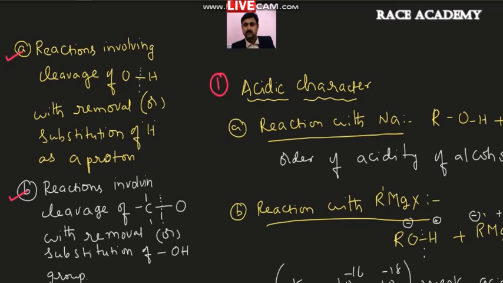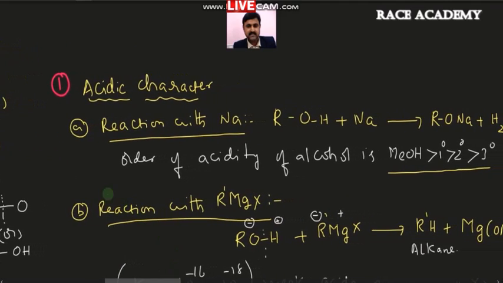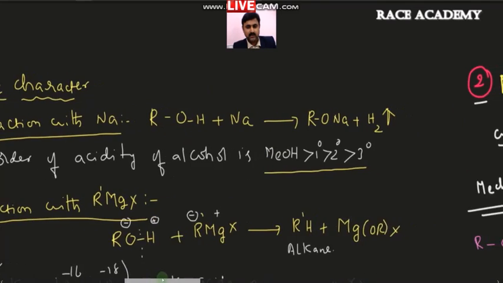Okay, dear students, till now we have discussed the reactions involving cleavage of the OH bond in alcohol with the removal or substitution of hydrogen as a proton. The first reaction we observed is the acid character reaction with sodium metal, and another one is the reaction with Grignard reagent.